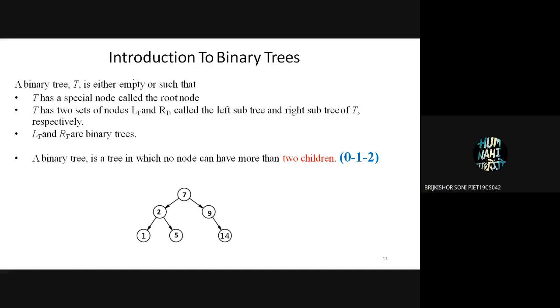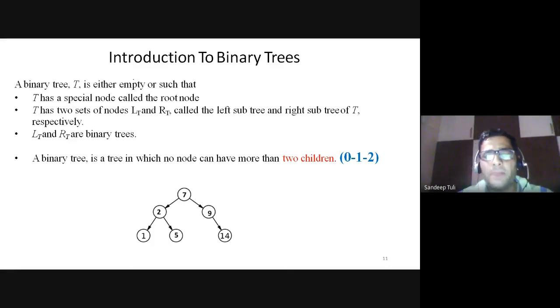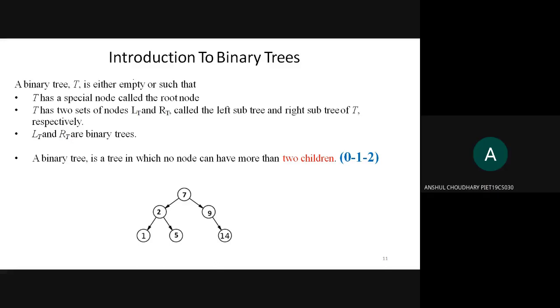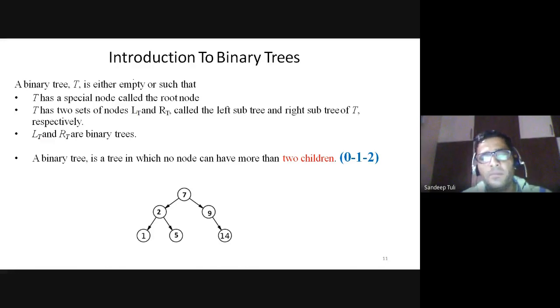I am asking about the term binary. What is the meaning of binary? Binary means two. That is 0 or 1. We have studied binary numbers, 0 and 1. So binary means 2 only. Okay. So with the help of that 2, we can conclude the binary tree.